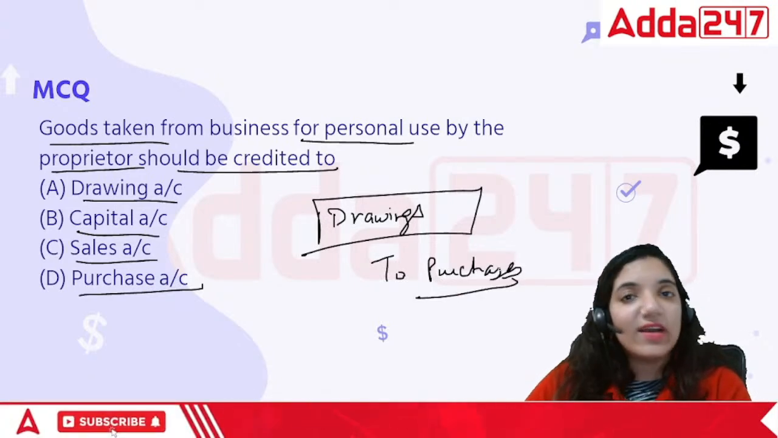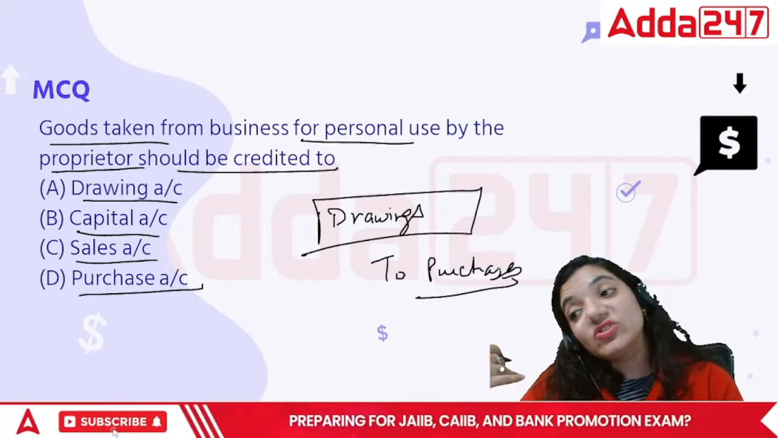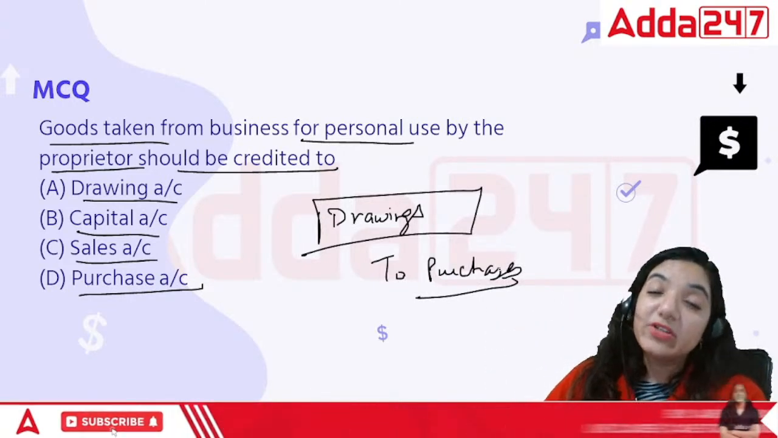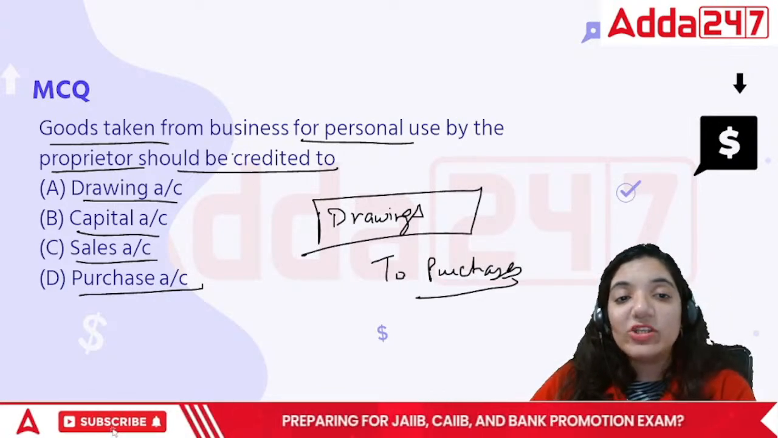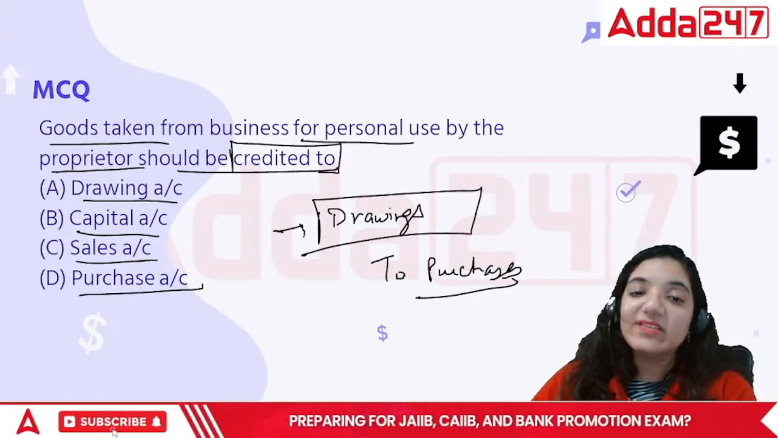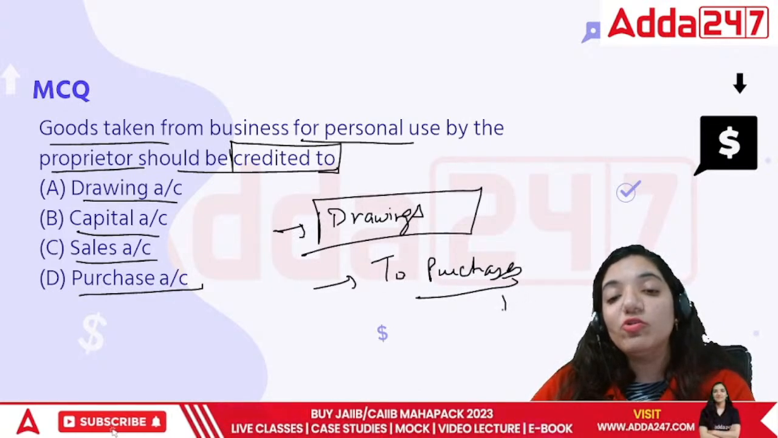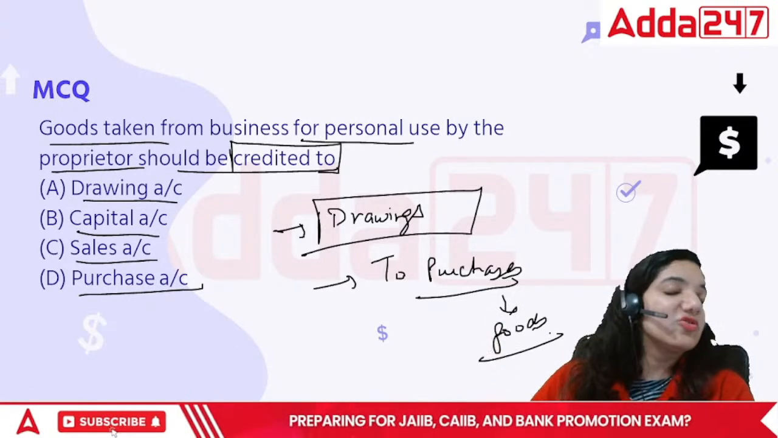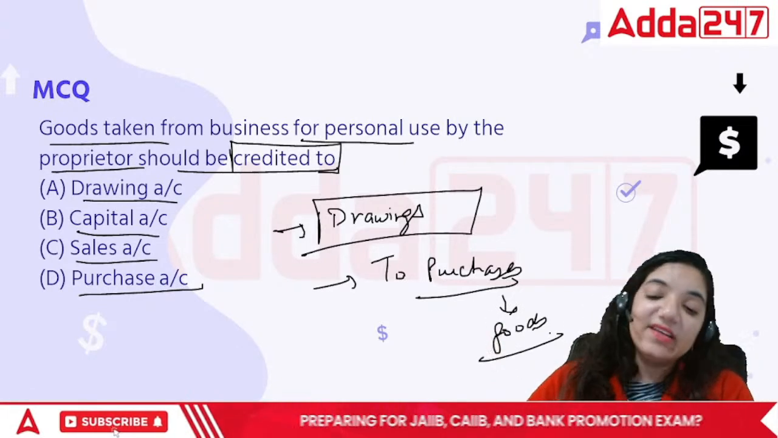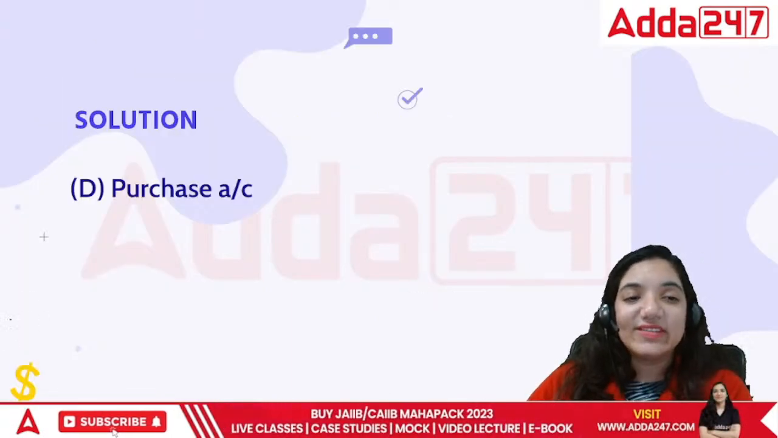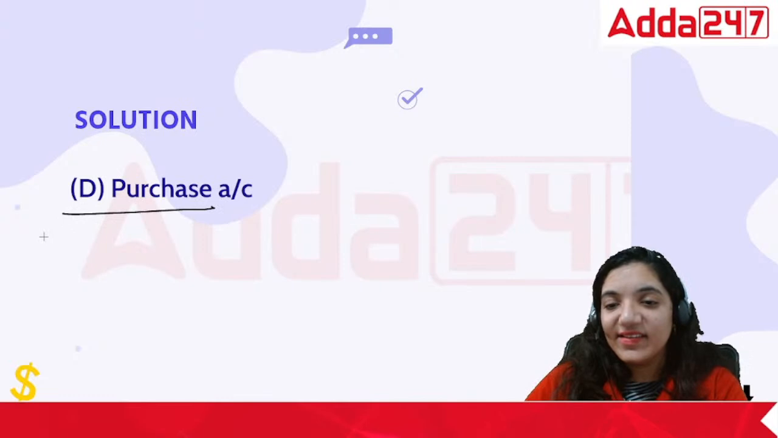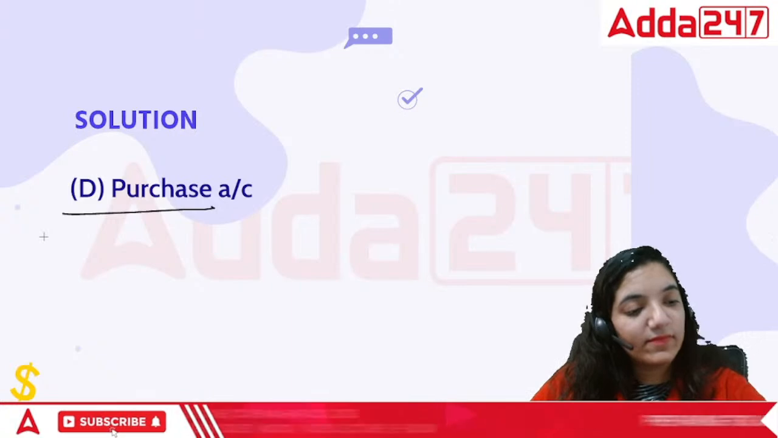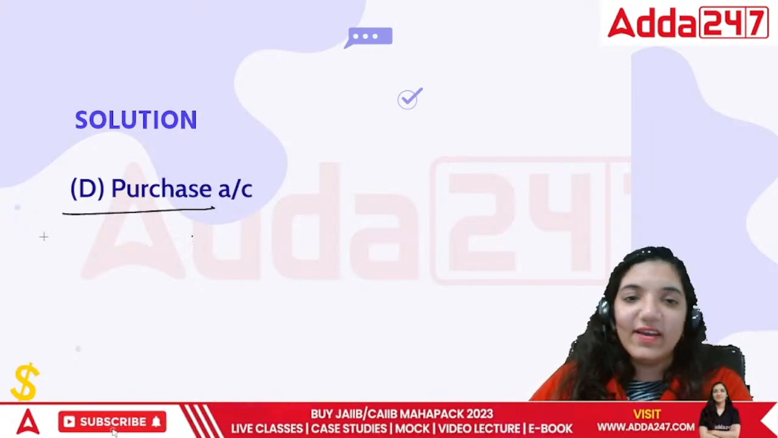Whatever I purchased, I didn't sell it. Rather, it is going away from the business. So we will always record it as drawings to purchases. And the question asks which account would be credited. In this case, it would be credited to purchases because we are losing goods. Whenever we purchase goods, we call it purchases. So the correct answer will come out to be purchases. Okay? Done, everyone?